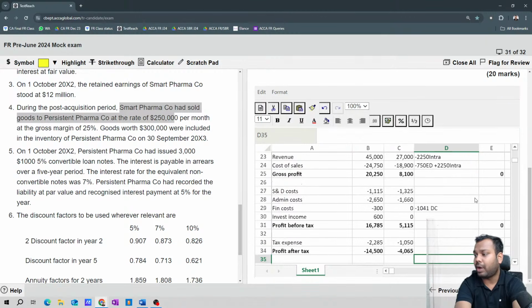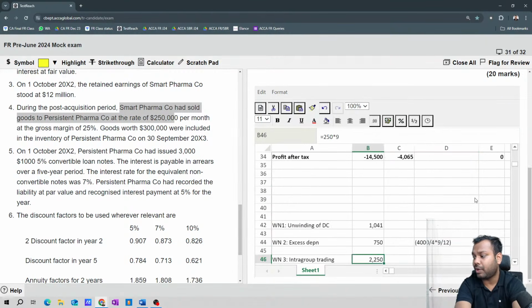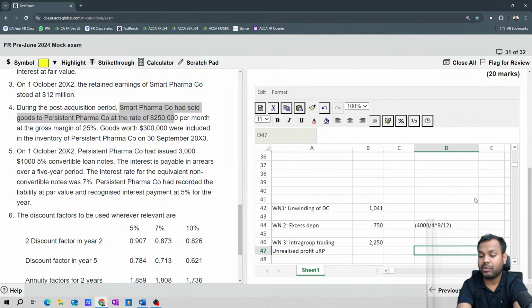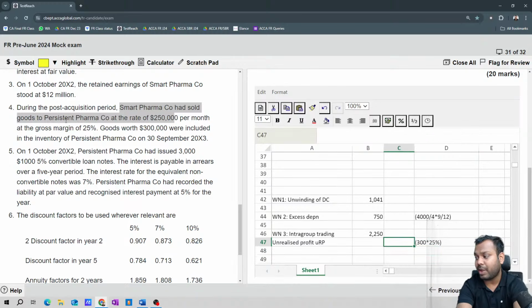Now unrealized profit. What is the amount of unrealized profit? It says goods worth 300,000 were included in the inventory. So 300 into what is the profit margin? 25% margin. It is margin, so I will just take 25%. I will not do 25 by 125.